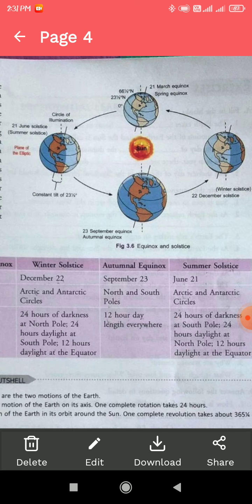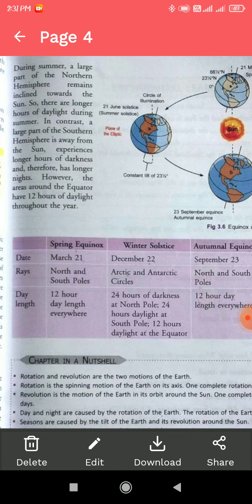That's why there are longer hours of daylight during summer. In contrast, a large part of the southern hemisphere is away from the sun, and it experiences longer hours of darkness. Therefore, it has longer nights. However, the area around the equator has 12 hours of daylight throughout the year.